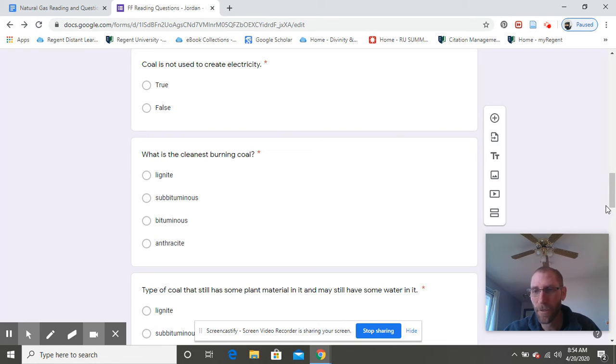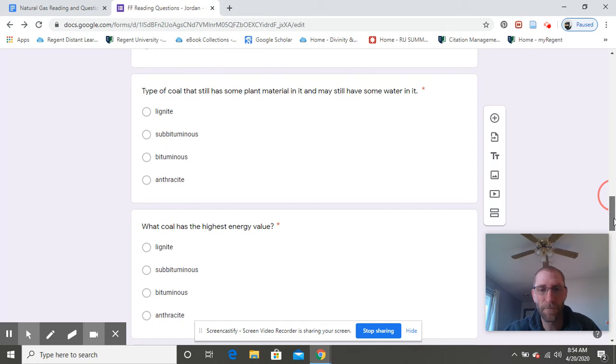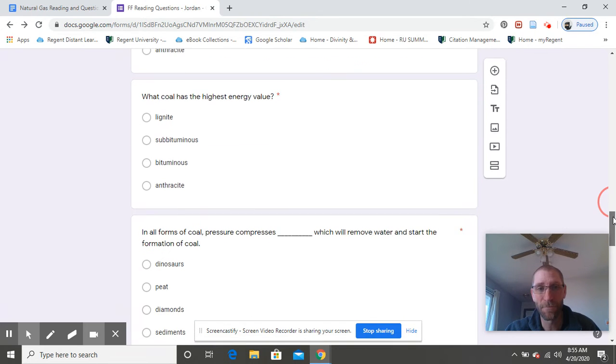It's the type of coal that still has some plant material in it and may still have some water in it. Even in this type of coal, you can still see some stems and some leaves in it. So same 4 choices: which type of coal has those plant materials? You can still kind of see them in there.